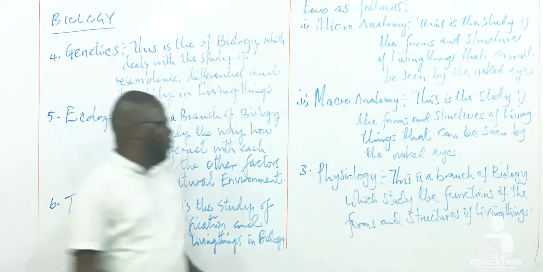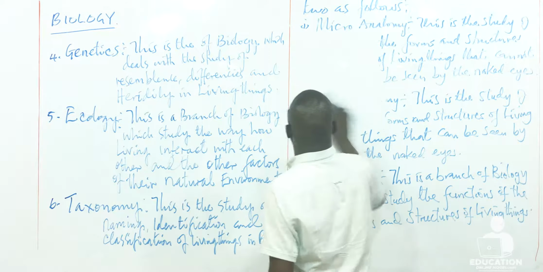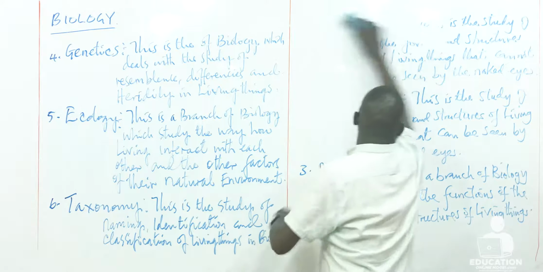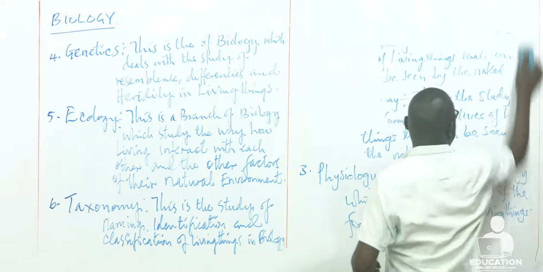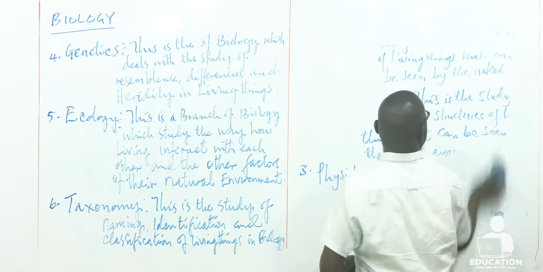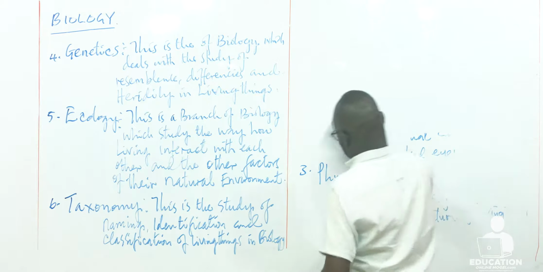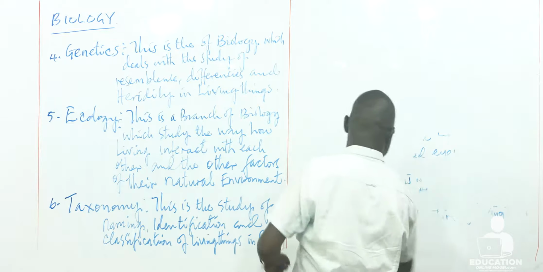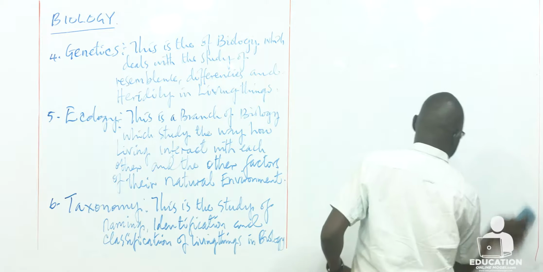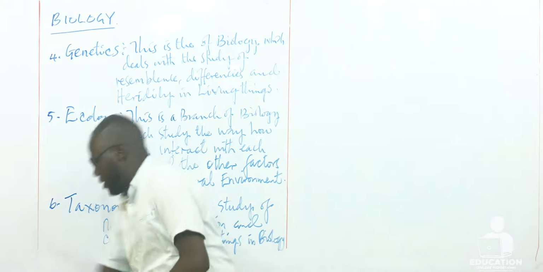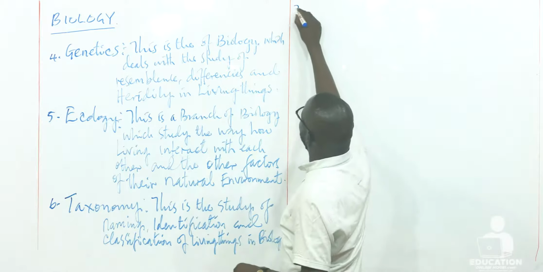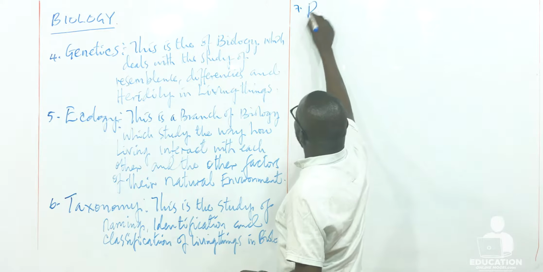Now, the seventh branch of biology on the basis of subject matter is what we call paleontology. The seventh branch, number 7, is paleontology.